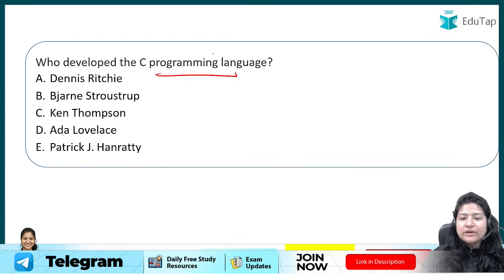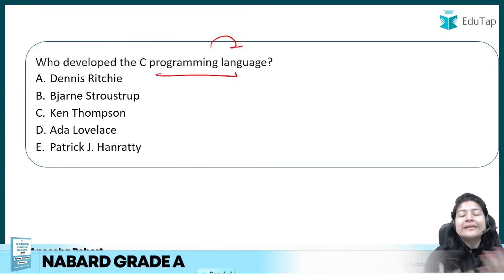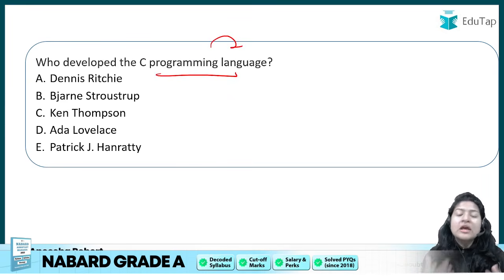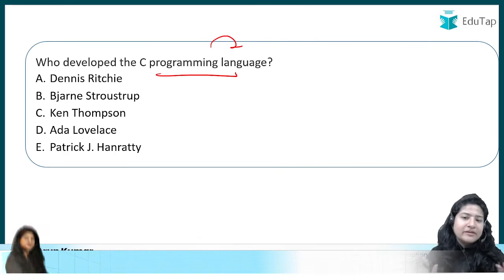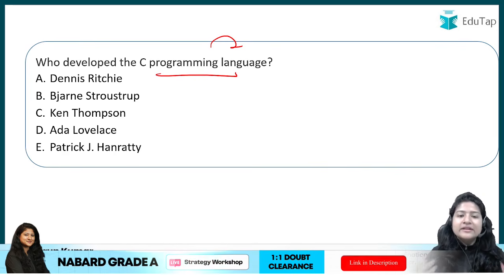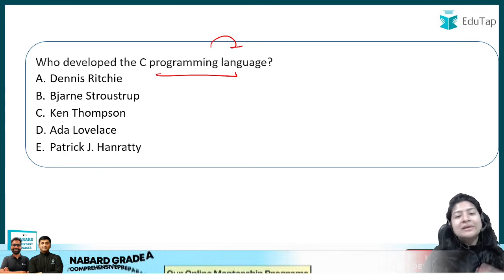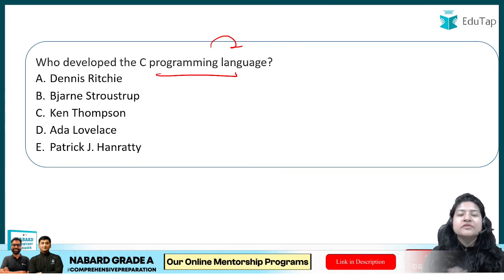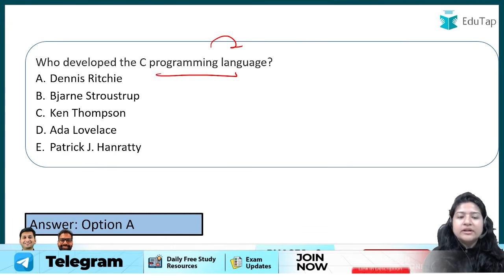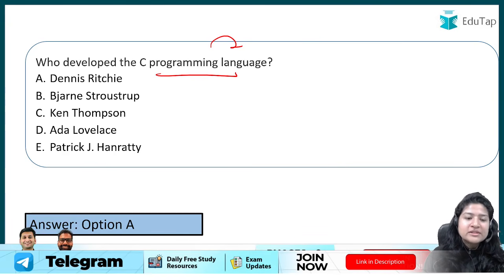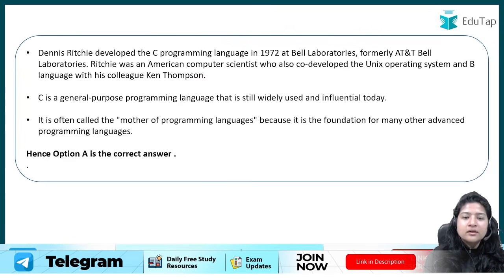Who developed the C programming language? Now look, when I say there is an interface that you see in an operating system, under the operating system there are different types of programs, you can understand it like that in simple language. One of those is the C program, and C plus plus and all that you have. The question asks about the C programming language, a language with which this interface has been created, who is the person who developed it? So here option, I think it's C, yeah.